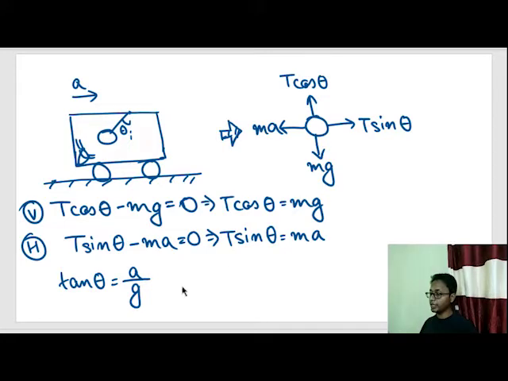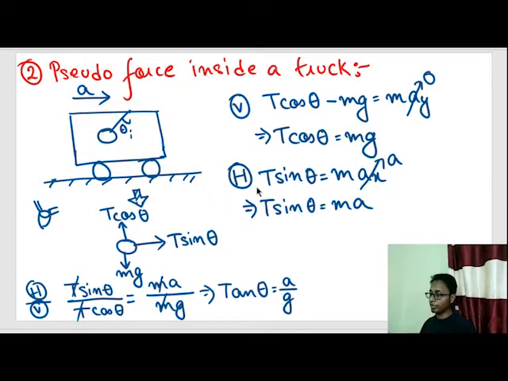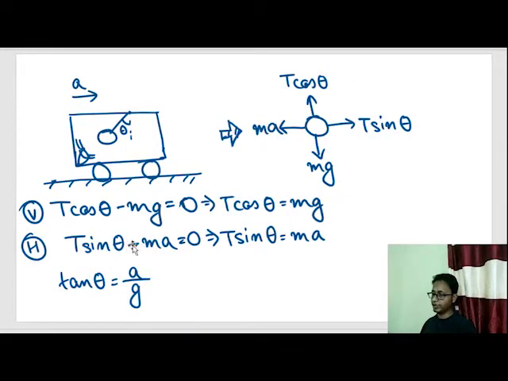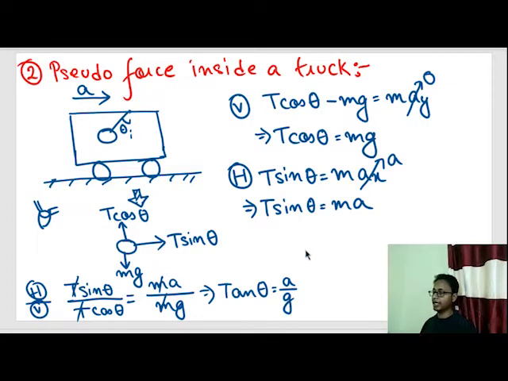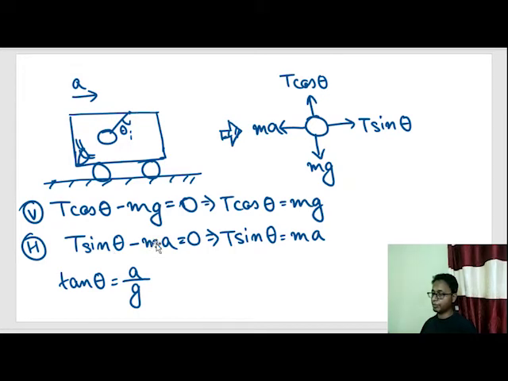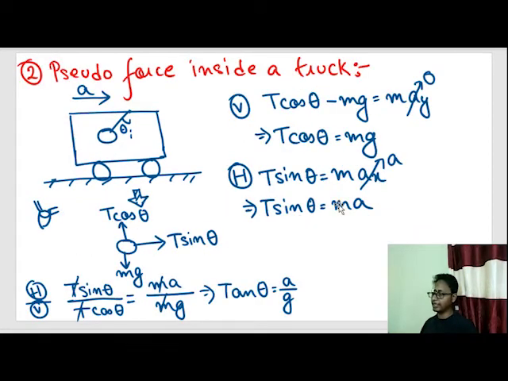But the point out here is not tan theta equals a by g, that we have already obtained how to solve. The thing to observe is this horizontal component of the equation, T sin theta minus ma, when the observer was inside the truck, and the horizontal component when the observer was sitting on the ground, T sin theta is equal to ma. Can I say these two equations are the same? Obviously, if I take this ma to the right hand side, we get the same equation, T sin theta is equal to ma.